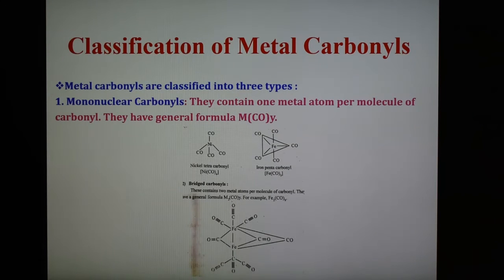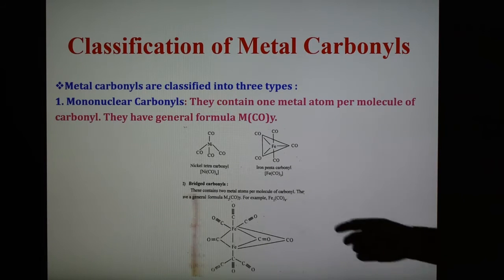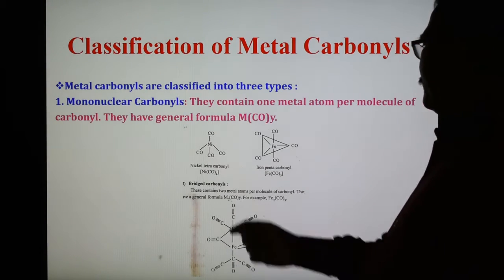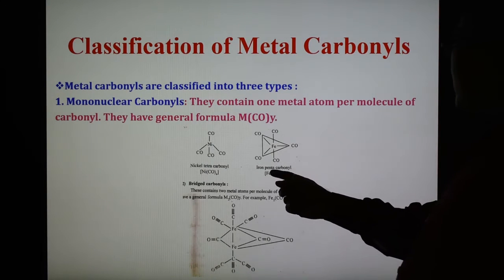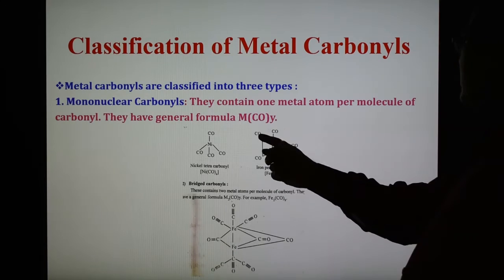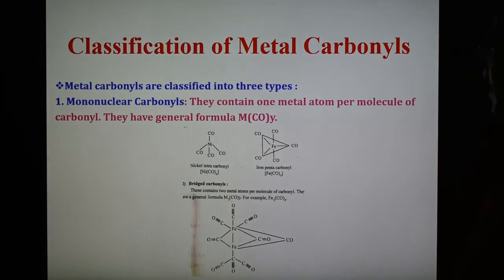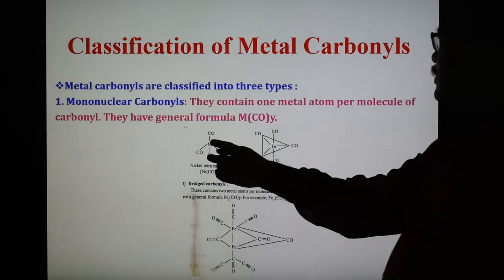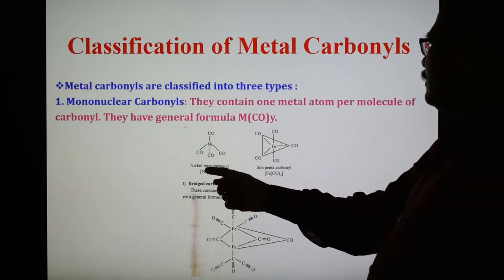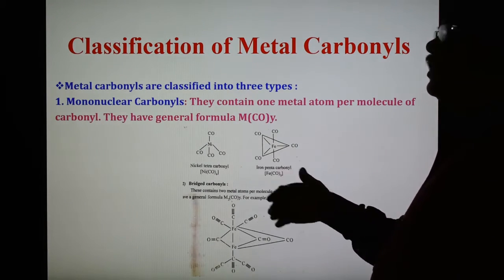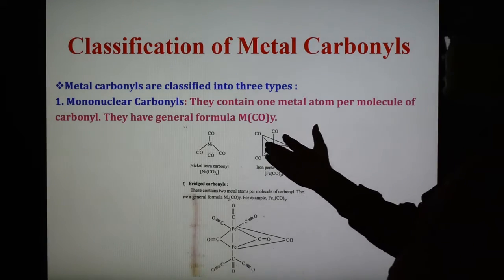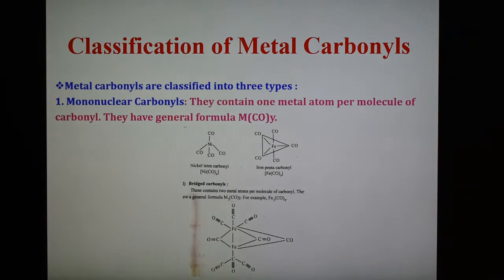The structures of some important metal carbonyls are shown here in the slide. This is nickel tetracarbonyl, Ni(CO)4, which has a tetrahedral structure. This is iron pentacarbonyl, which has a trigonal bipyramidal structure. Nickel tetracarbonyl, iron pentacarbonyl and chromium hexacarbonyl are examples of mononuclear carbonyls.